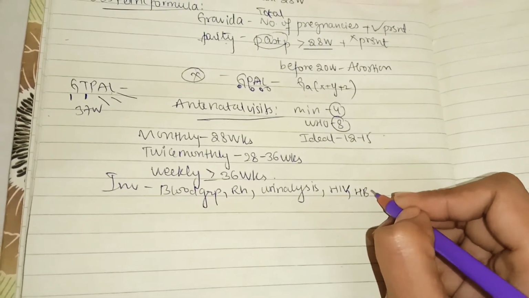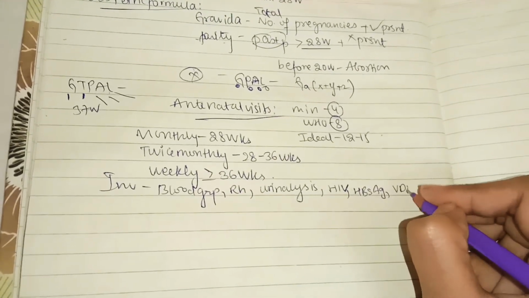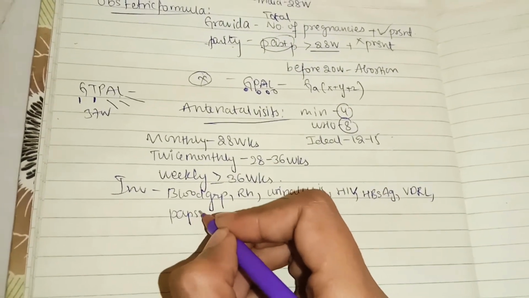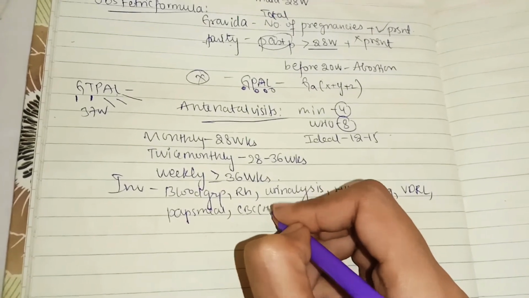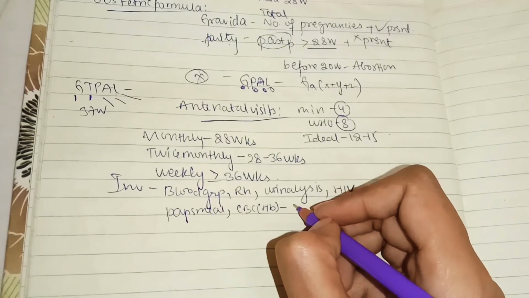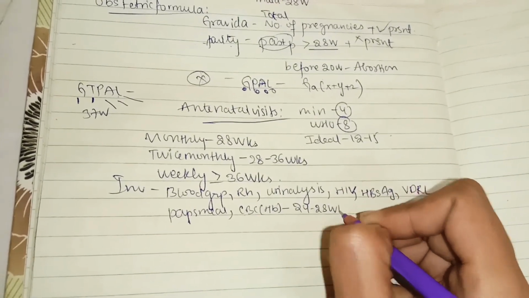And also you do HBsAg, VDRL, and pap smear for the first visit, and you do CBC for hemoglobin for the first visit. You do CBC, complete blood count, at 24 to 28 weeks.